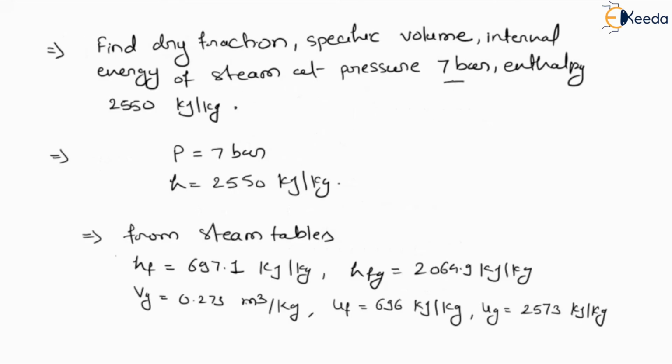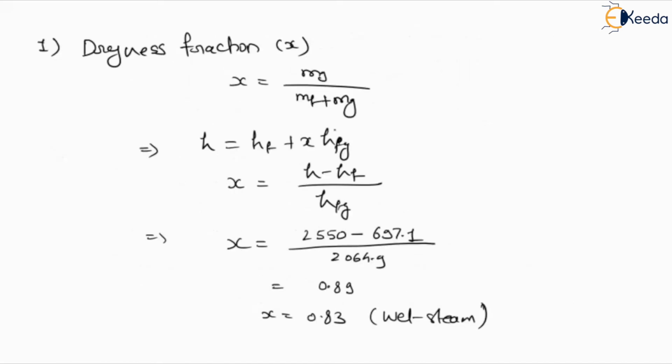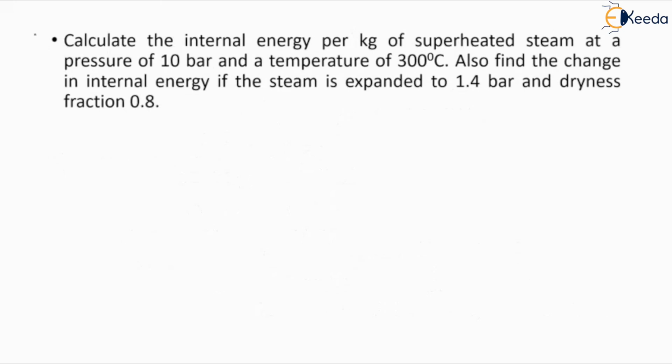So here we have all these values on the basis of the given terms, pressure and enthalpy. Basically, we find all these values on the basis of 7 bar pressure for the steam, and we use the specific enthalpy, which is given as the h value, to find the dryness fraction. So this is about that numerical. Now let's see one more numerical.